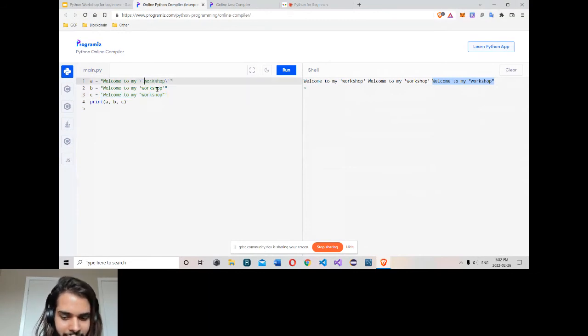So here, if I want to use a double quote inside a double quote, I need to use a backslash. Same, if I want to use a single quote inside a single quote, a backslash and a single quote. Run. Same. Again, run double quote inside double quote, and the last one, again single quote inside a single quote.